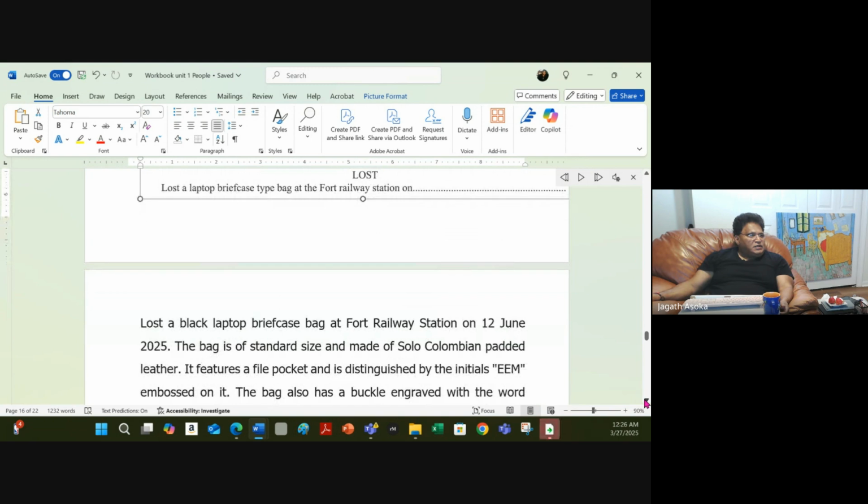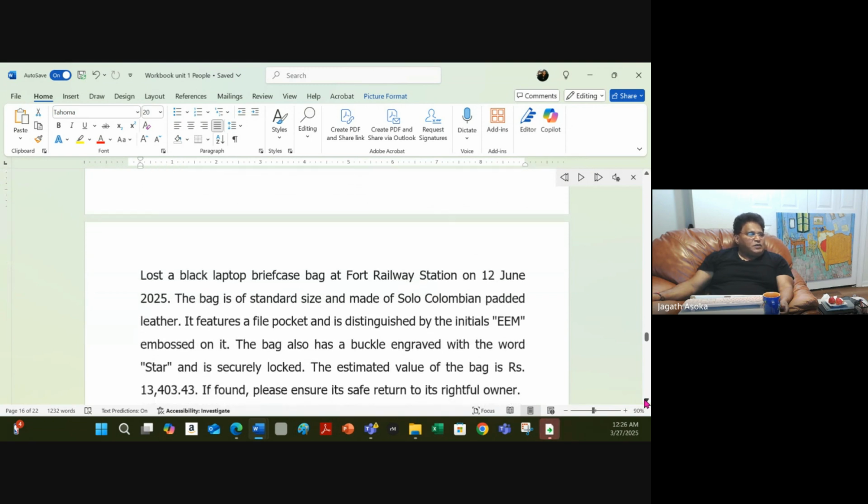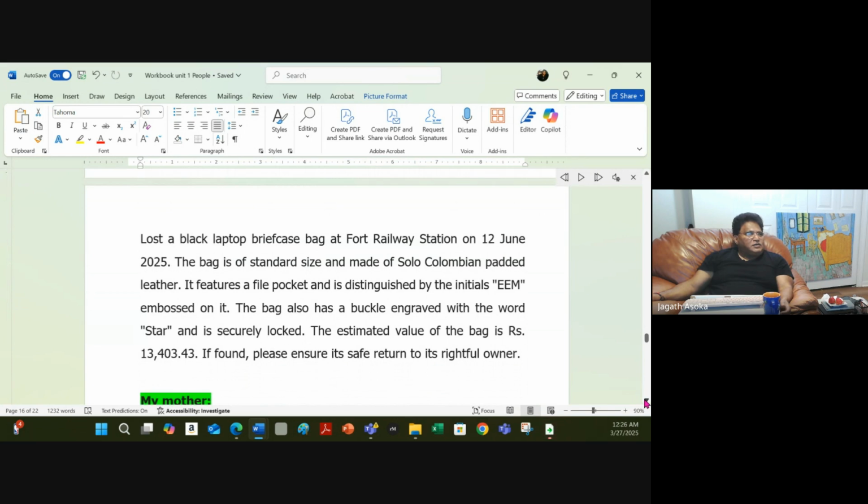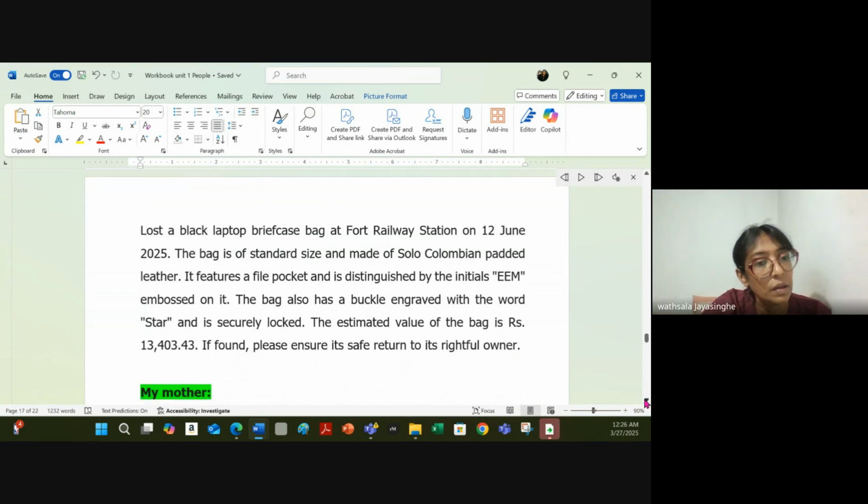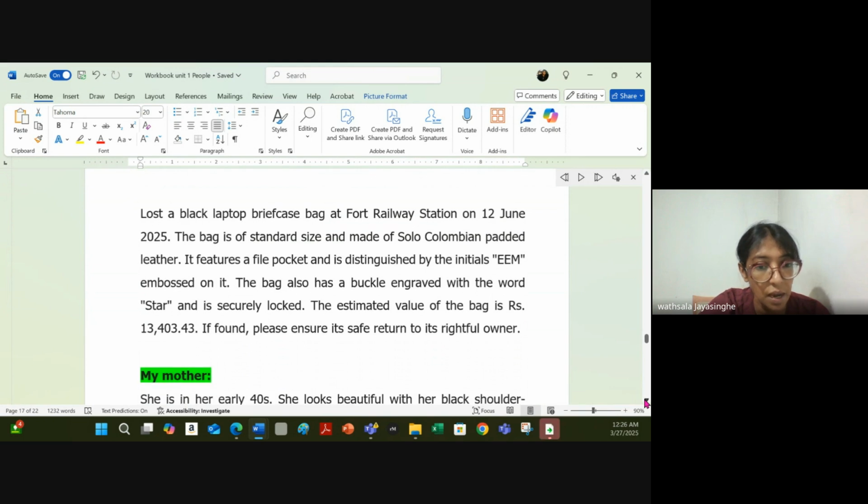I don't know whether, yeah, this is what we did. So here, Vatsala, you can read: Lost a black laptop briefcase bag at Fort Railway Station on 12th June 2025. The bag is of standard size and made of solo Colombian padded leather. It features a file pocket and is distinguished by the initials EEM embossed on it.